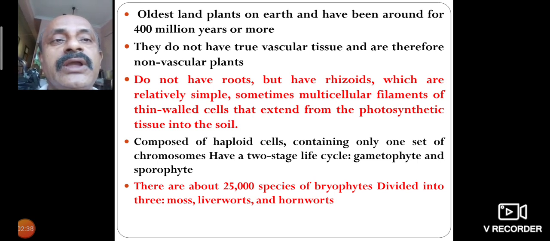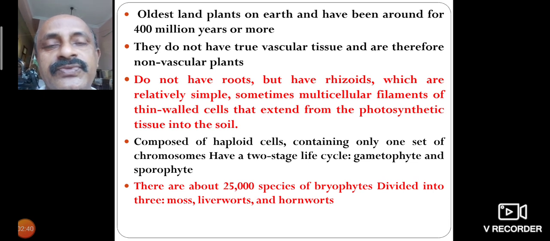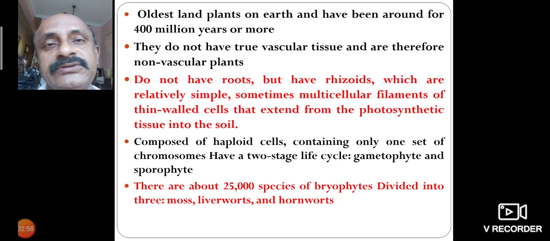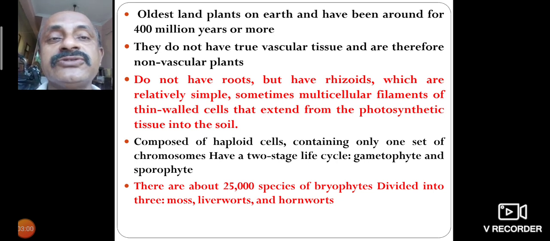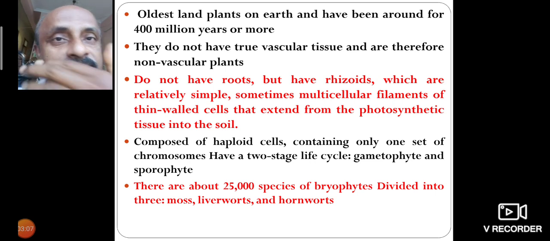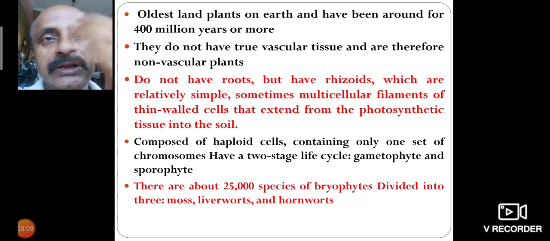They do not have true vascular tissues. The xylem and phloem are absent, so they are non-vascular plants. Vascular means a group of plants with developed xylem and phloem. Non-vascular means absence of xylem and phloem.